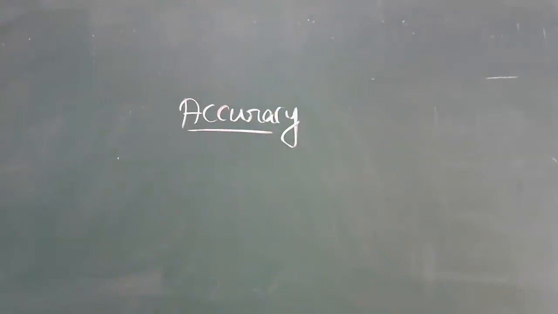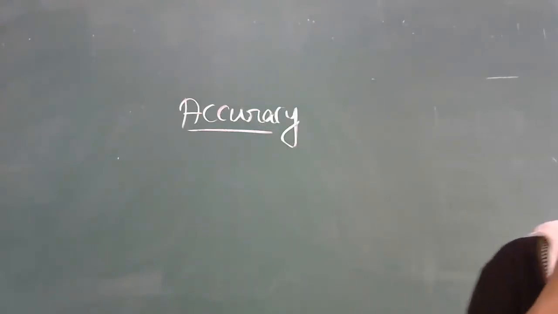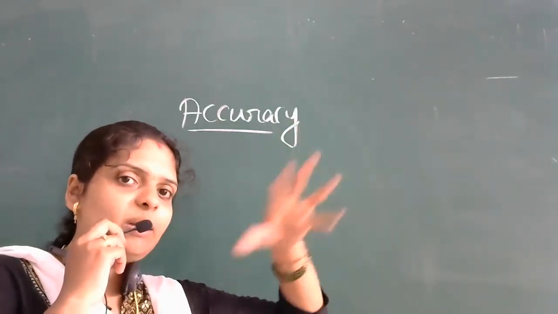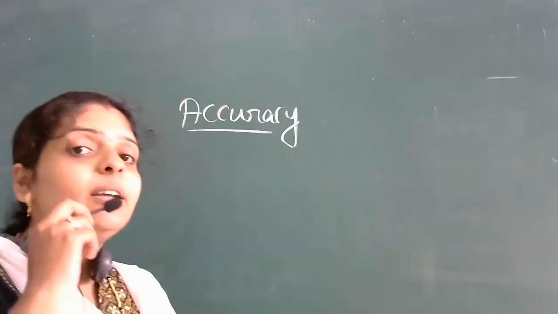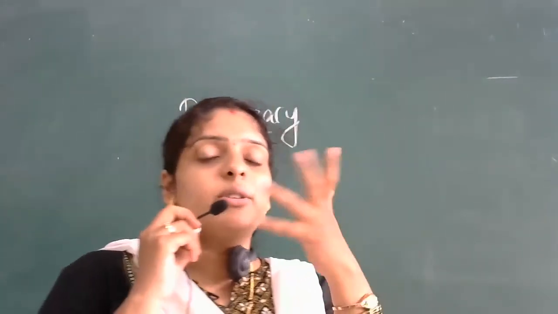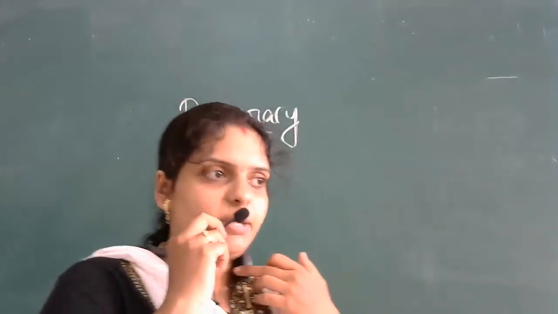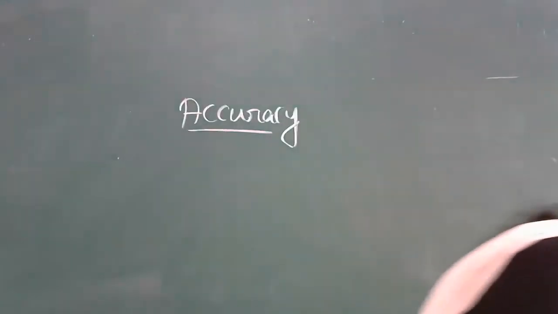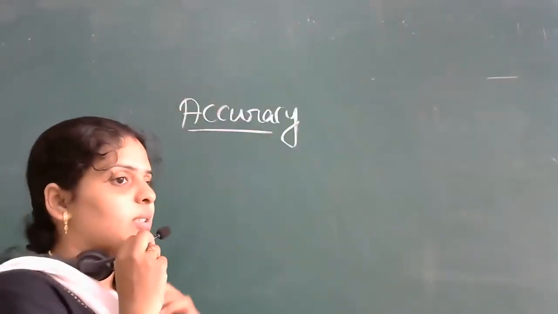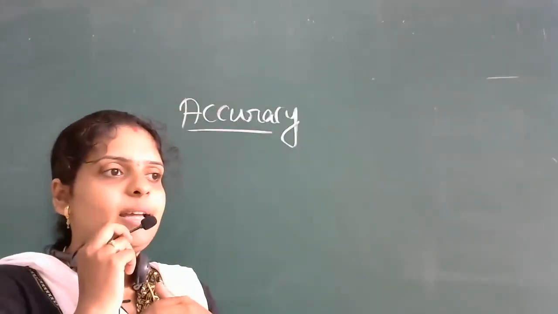So here, since I am explaining physics concepts, I'll go for physics examples. You know one value, acceleration due to gravity. Do you know what acceleration due to gravity is? How much is the value? Dimensions I'll continue later, at the end.